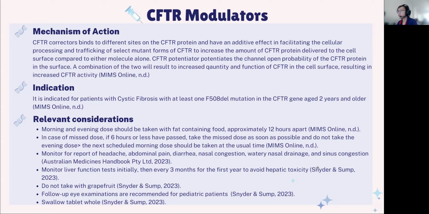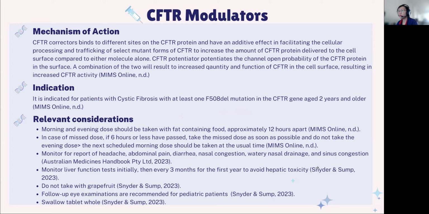So another one is the CFTR potentiators. It helps chloride move through the CFTR protein, providing a channel to the cell surface. So potentiators hold the gate open and they work on gating, conduction, residual function, and splice mutations. Another CFTR modulator is the CFTR amplifier, which is currently being tested. So the drug is not yet available. And the indications for the CFTR modulators are for patients with cystic fibrosis and with at least one F508del mutation in the CFTR gene, age 2 years and older.